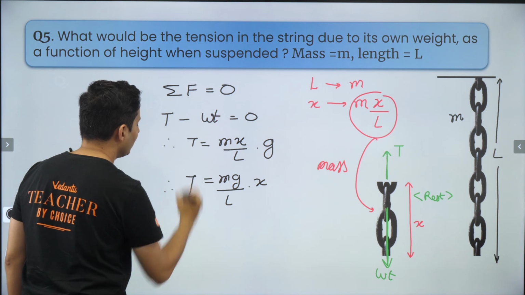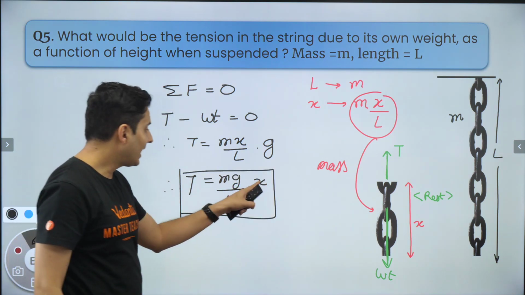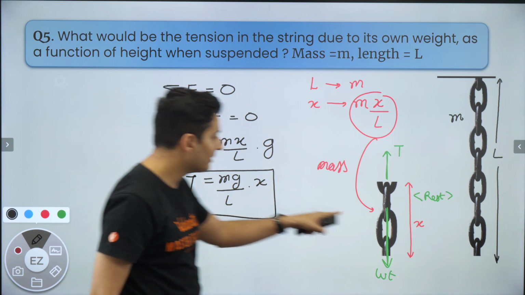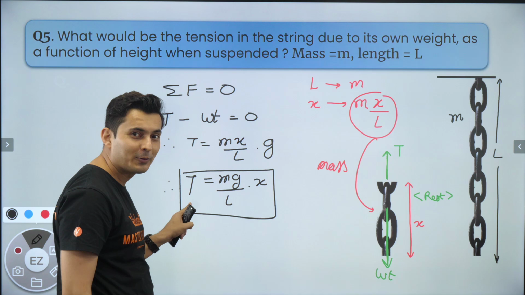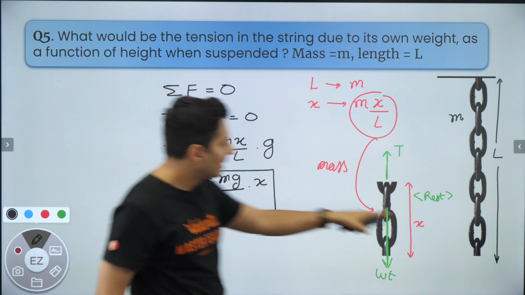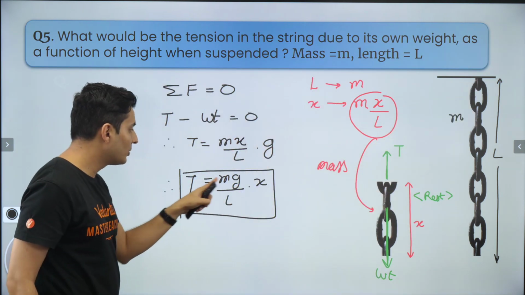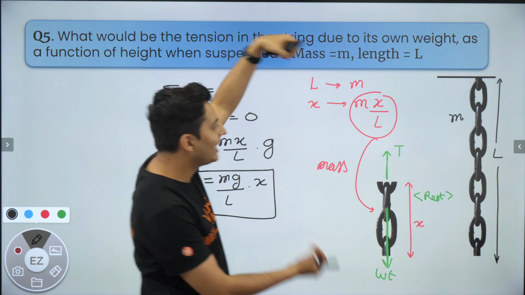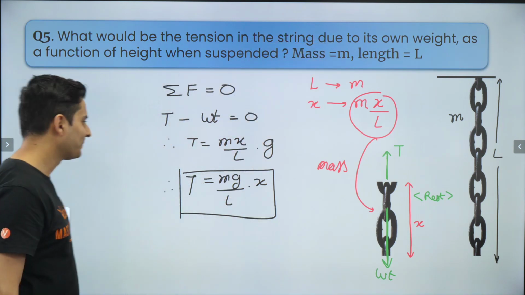So you can see tension changes with x. When x is 0, that is when you are here, the tension is also 0 because it is not supporting anything. And when x is L, that is when you go here, L and L cancel, you will get mg because it has to support the entire weight of the string. I hope this is fine.